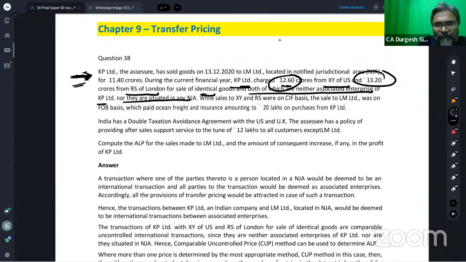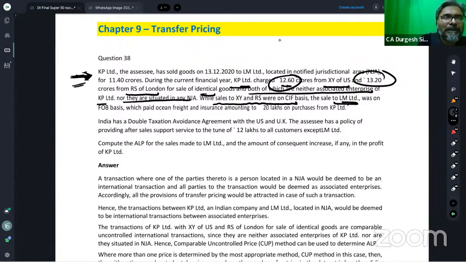Below this, students, please have a look. While sales to XY and RS were on CIF, CIF meaning the uncontrolled transaction was on CIF, the transaction with the NJA was on FOB. So if it was on FOB, what do I need to do? I also need to ensure that the comparable transaction price is brought down to the FOB value.